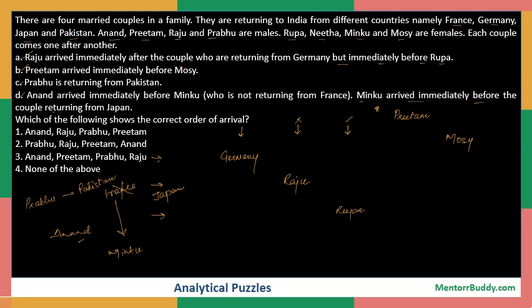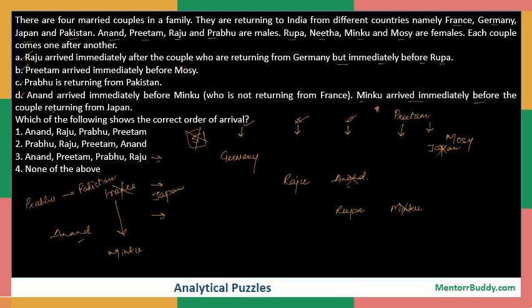If I put Anand here, Minku would come here and the other person will be coming from Japan after Minku. But as you can see, now we have 1, 2, 3, 4 and 5. So it comes out as 5 couples, which is not possible. So your assumption of putting Anand over here is incorrect. And hence Minku does not come here and Japan does not come here.